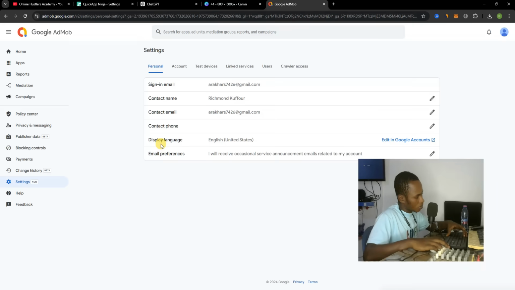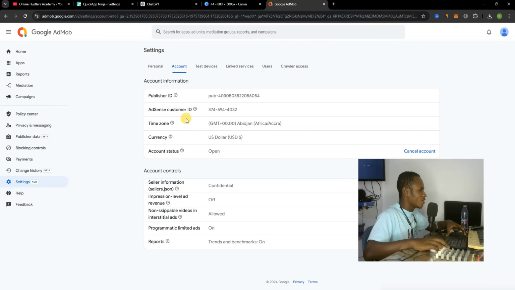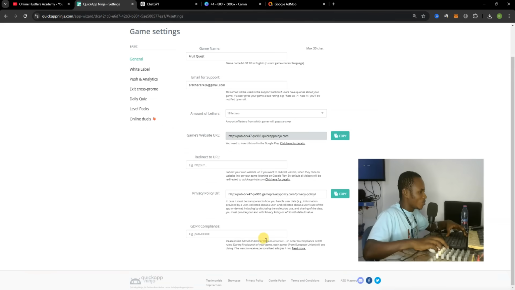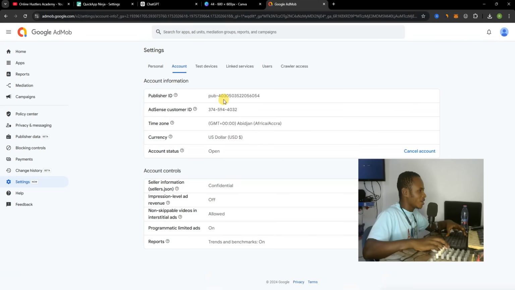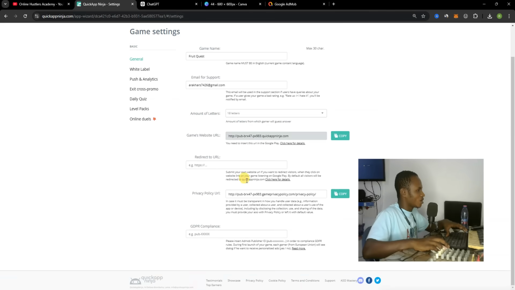On your AdMob account, all you need to do is hit the settings tab and come to the account section over here, and there you can see your publisher ID. It says you should add the AdMob publisher ID. So let's go back to the session and copy our publisher ID. It starts with pub. Let's copy that and come to this session again to paste it over here.